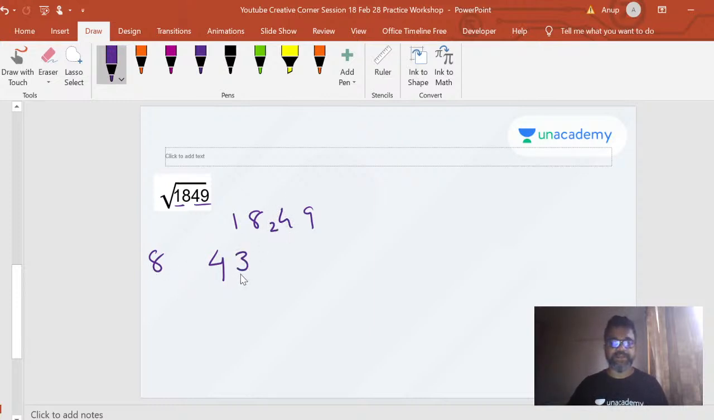You get a 3 with a remainder of 0, right? You actually got your answer. It's a perfect square, 2 digits, 43 is your answer. That's it. You can keep doing it again, right? 24 divided by 8, you got 3.